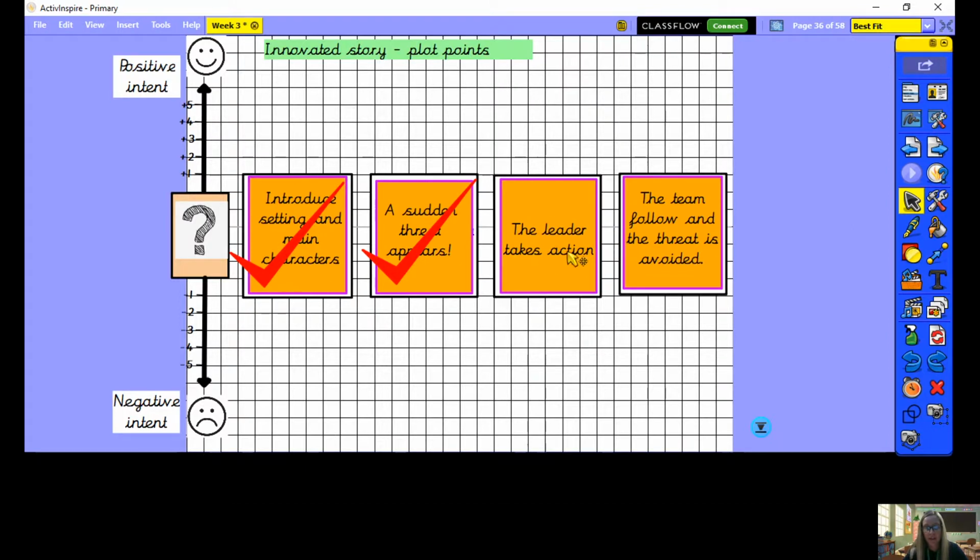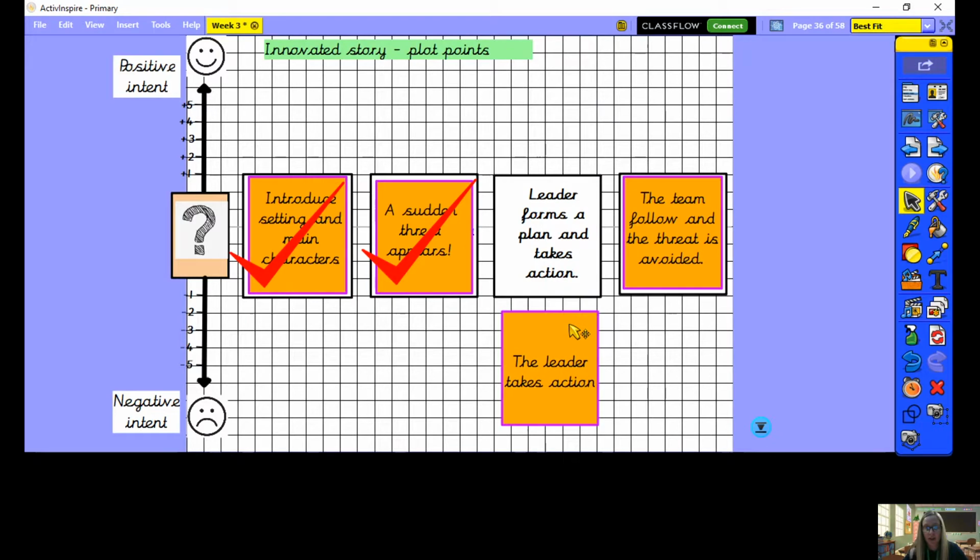And the paragraph is where the leader takes action. And we're thinking about how the leader forms a plan and takes that action. So this is what we're going to be writing. And I'm just going to remind you of the animation if you're basing your story on the cunning crabs, or if you're not, you can just think about what happens in this part of your story. I'm just going to stop sharing that screen and share with you the animation.